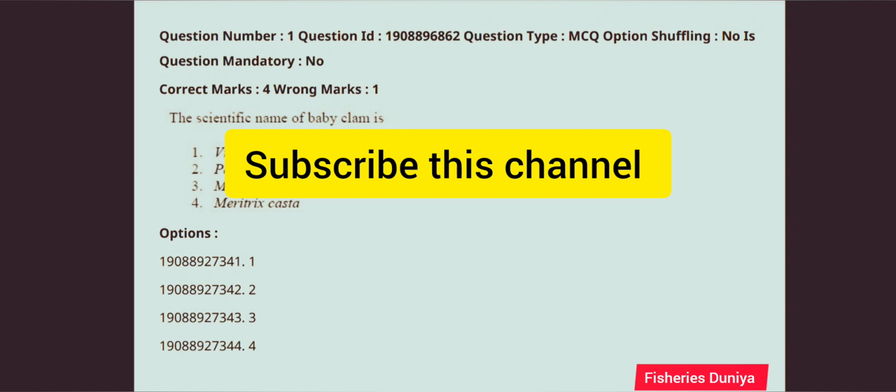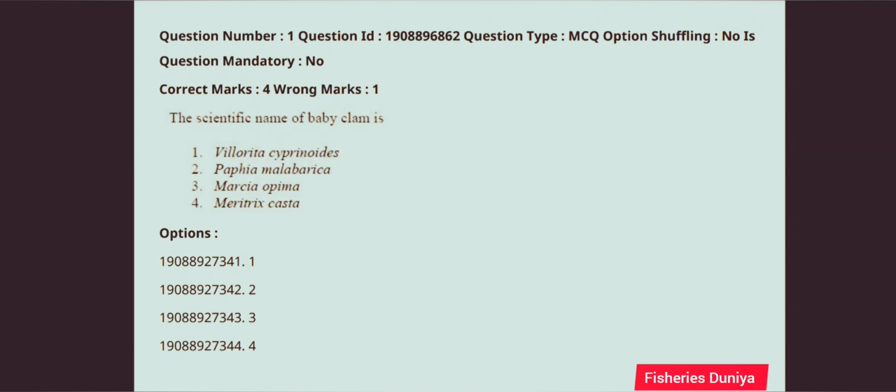Today I am discussing most important practice questions for JRF exam PG Fisheries Science in 2021. So let's start now. First question: the scientific name of baby clam is. The correct answer is option number 3, Marcia opima. Next question.